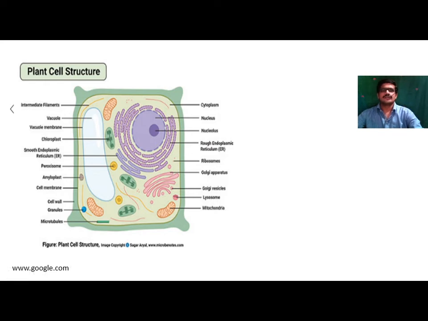So plants prepare their own food material in the presence of sunlight and chlorophyll. It is due to this chloroplast cell organelle present inside this cell. So photosynthesis occurs only in the plant cell. It is due to the presence of this chloroplast in the cell. That's why plants are green in color.